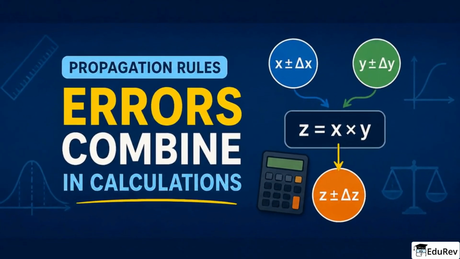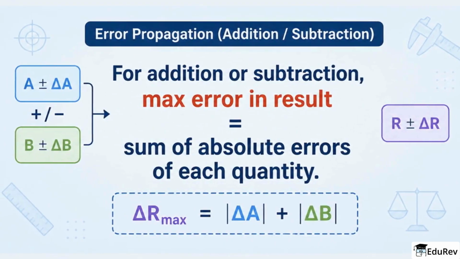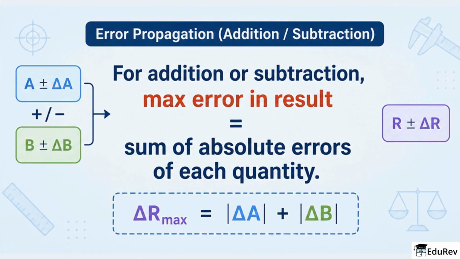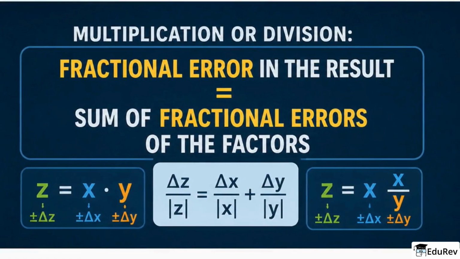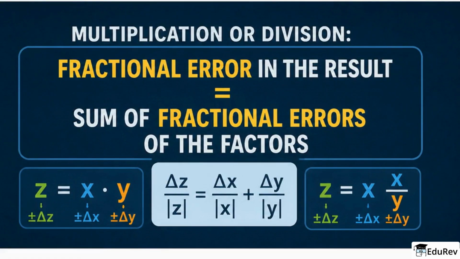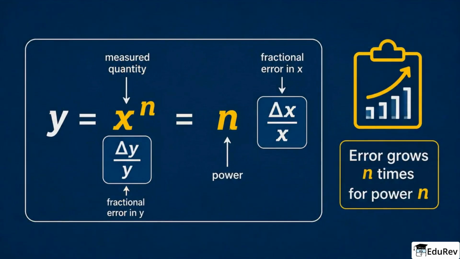Propagation rules tell us how errors combine in calculations. For addition or subtraction, the maximum absolute error in the result equals the sum of absolute errors of each quantity. For multiplication or division, the fractional error in the result equals the sum of fractional errors of the factors. If a quantity is raised to a power, the fractional error in the result equals that power times the fractional error of the quantity.